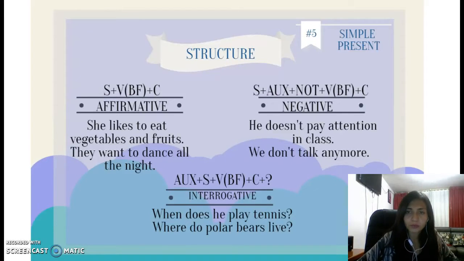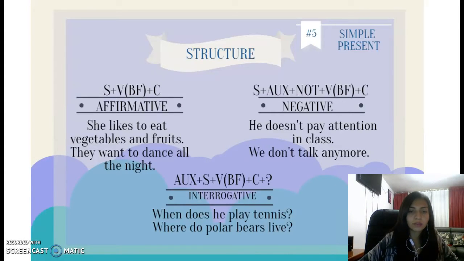With the negative form, we have the subject plus the auxiliary plus not plus the verb in basic form plus the complement. So the examples are, he doesn't pay attention in class, and we don't talk anymore. In this case we have to use doesn't, that is for he, she, it, and don't, that is for we, they, you, and I.